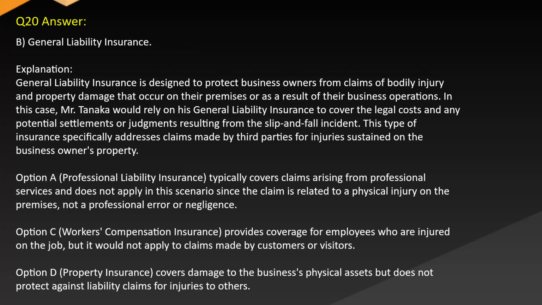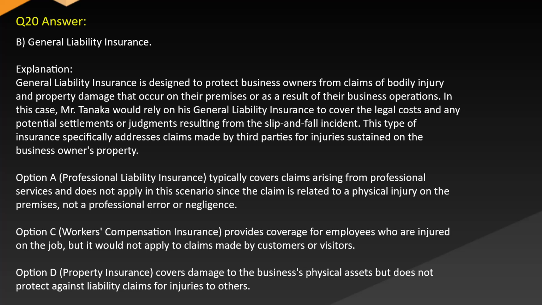Answer: B. General liability insurance. Explanation: general liability insurance is designed to protect business owners from claims of bodily injury and property damage that occur on their premises or as a result of their business operations. In this case, Mr. Tanaka would rely on his general liability insurance to cover the legal costs and any potential settlements or judgments resulting from the slip and fall incident. This type of insurance specifically addresses claims made by third parties for injuries sustained on the business owner's property.